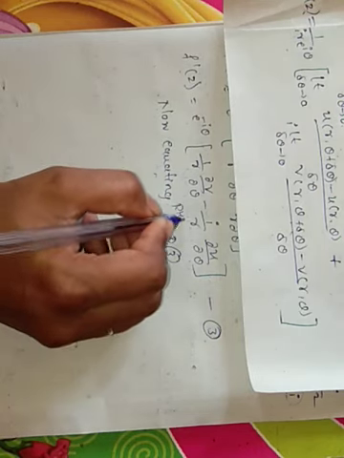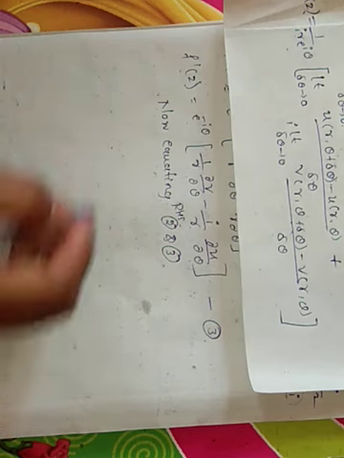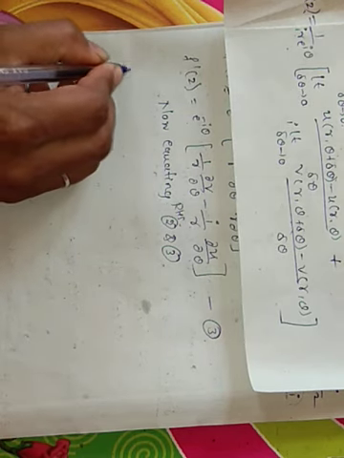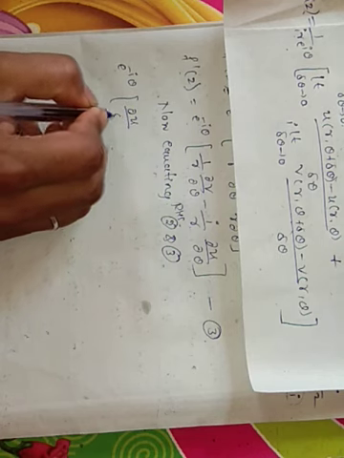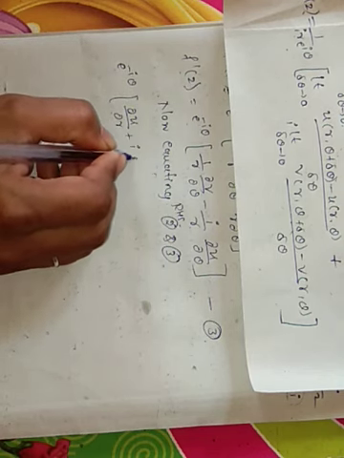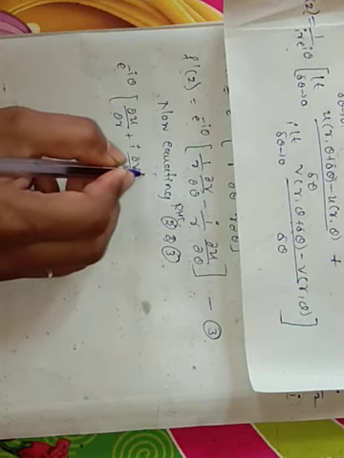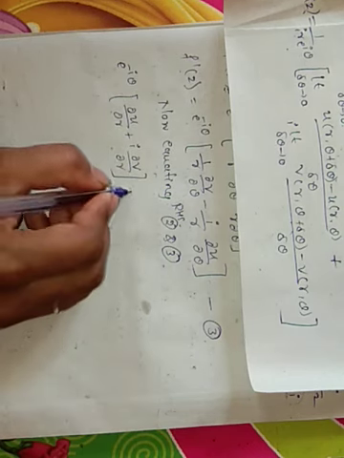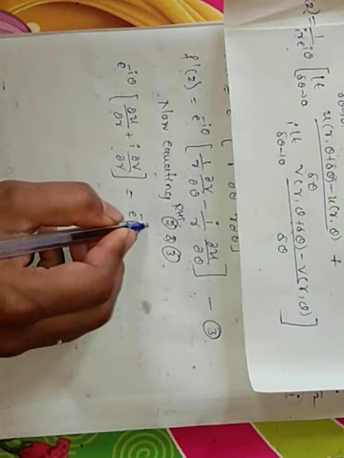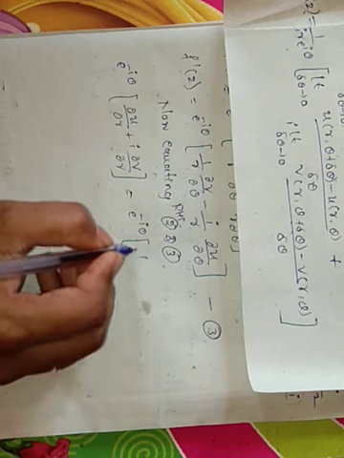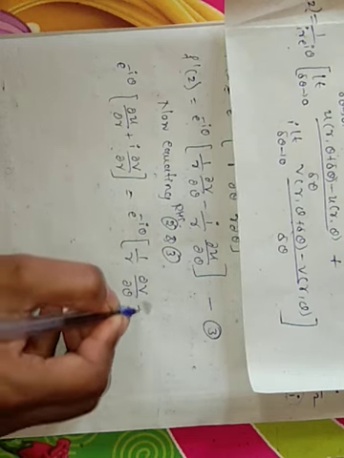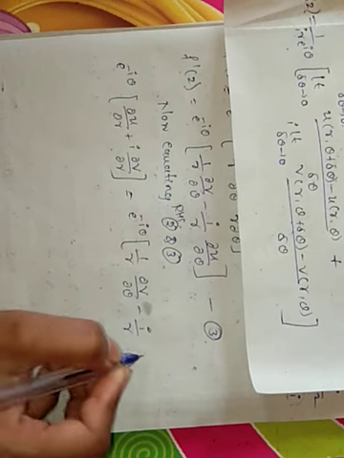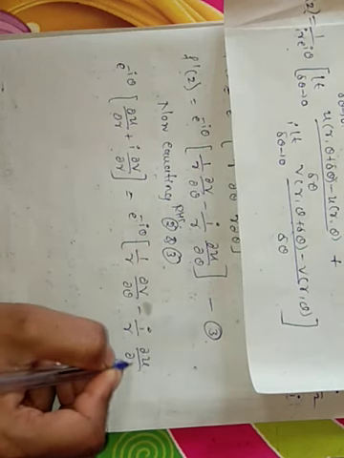Equating the RHS of 2 and 3, that is e raised to minus i theta into ∂u/∂r plus i into ∂v/∂r, that is equation 2. Now the equation 3 is e raised to minus i theta into 1 by r ∂v/∂θ minus i by r ∂u/∂θ.